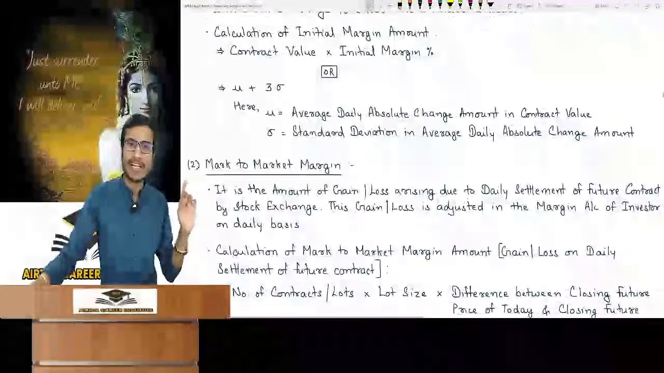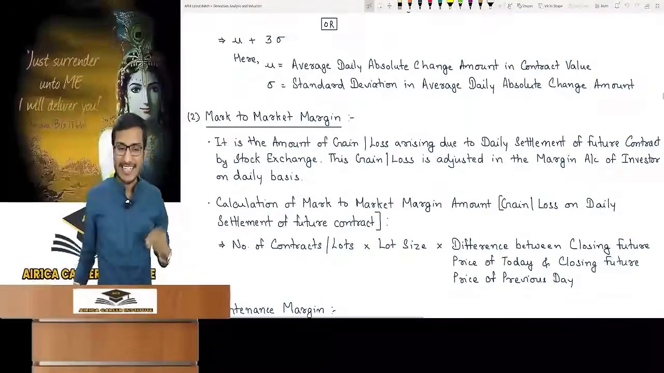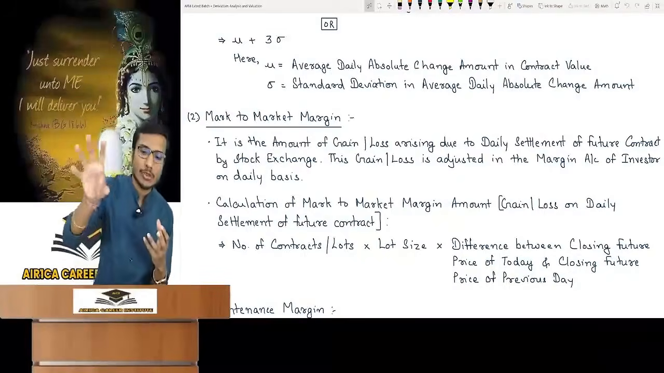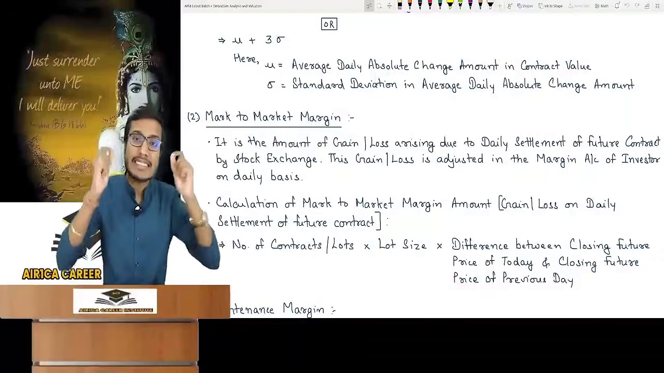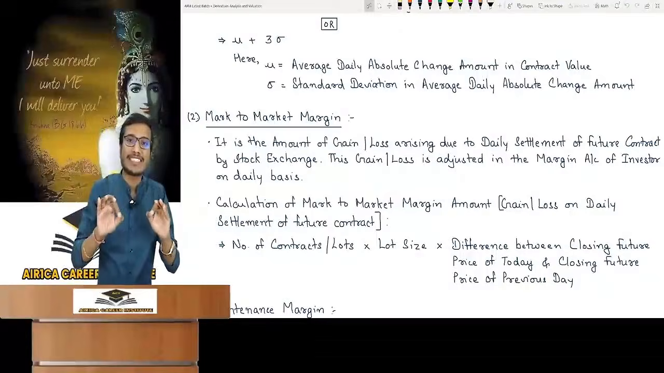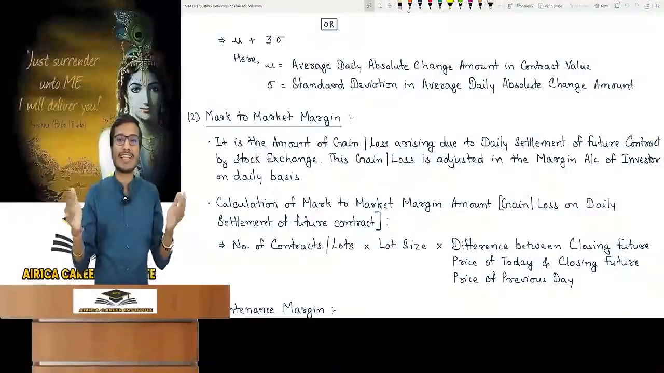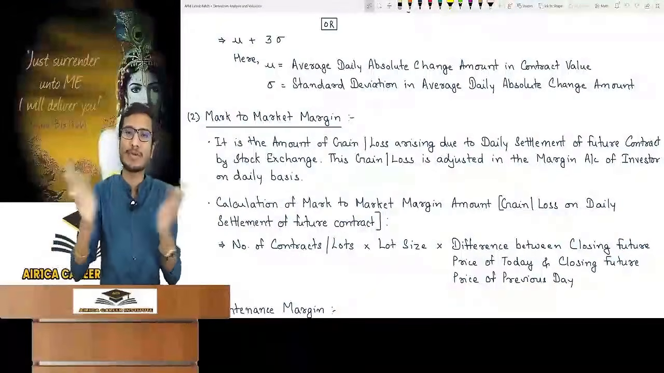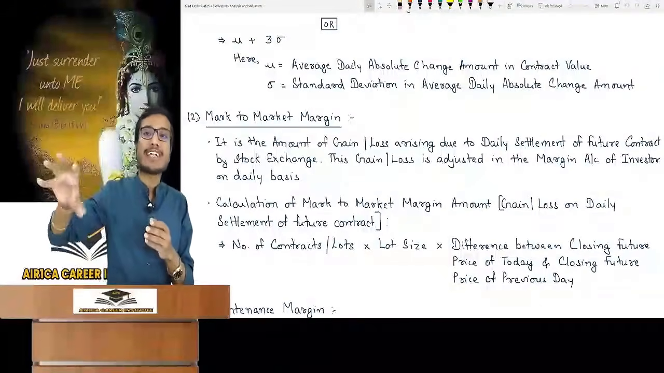Let's see mark to market margin. What is mark to market margin? From this you will understand why we were taking the daily change. Mark to market margin means the amount of gain or loss arising due to daily settlement of a future contract. Stock exchange daily settles the future contract. Future contract has one more special feature. Future contract has this daily settlement feature which is not found in the forward contract. There is no margin security deposit in a forward contract because there are 2 parties involved. And in a future contract there is a daily settlement feature.